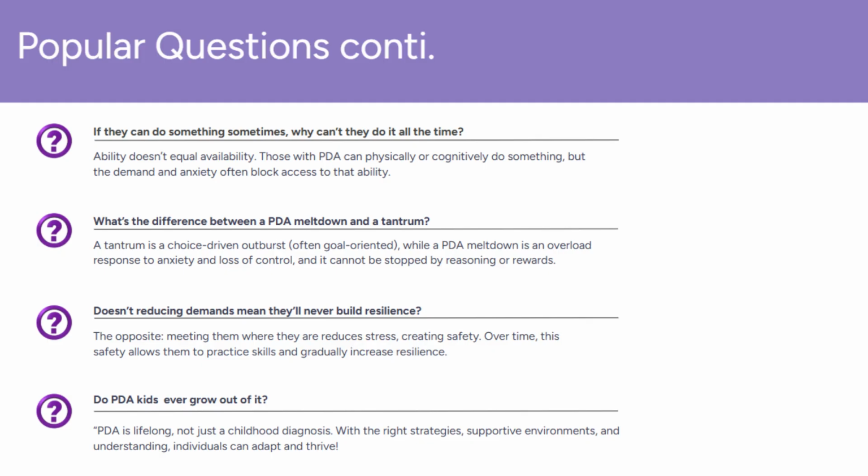8. Do PDA children ever grow out of it? No, PDA is understood to be a lifelong profile within the autism spectrum. It's not something children simply grow out of. However, with the right support and a nurturing, understanding environment, individuals with PDA can grow, adapt, and thrive.